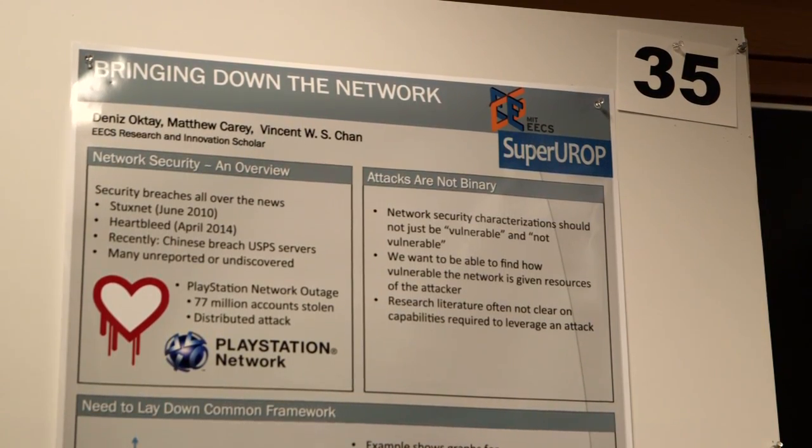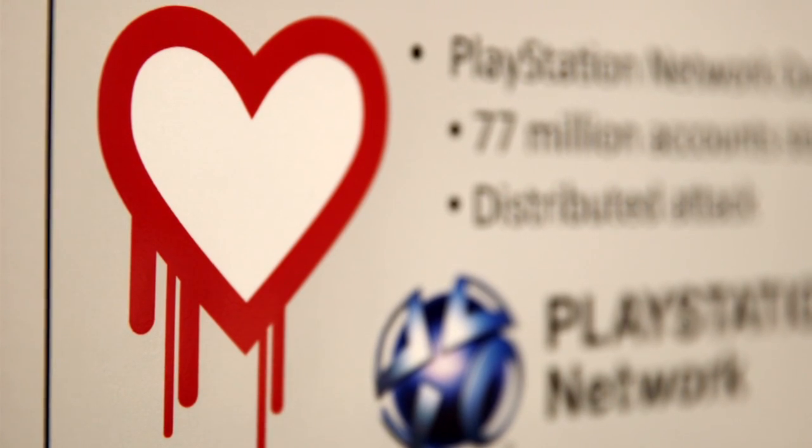So in the news, we see a lot of examples of security breaches and network vulnerabilities. As an example, the Stuxnet and the Heartbleed bugs recently came up as very major impacts on networks. And very recently, the Chinese breached all the USPS servers, which led to many passwords and many details stolen. But the problem is many of these attacks are unreported, undiscovered, and a lot of these different types of attacks rely on different scales of attackers.